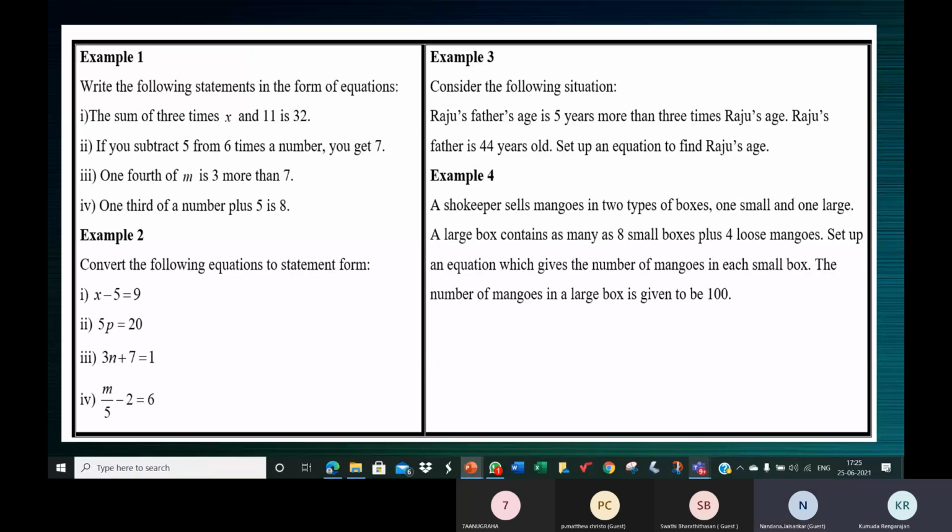So 8x plus 4 is equal to 100. On the left hand side, you have an expression which represents the number of mangoes in one large box, and that is 100. So it is equal to 100 in the RHS. Both are equal, no? 8x plus 4 is nothing but 100. 8x plus 4 is the expression used to represent the number of mangoes in the big box, which is equal to 100.